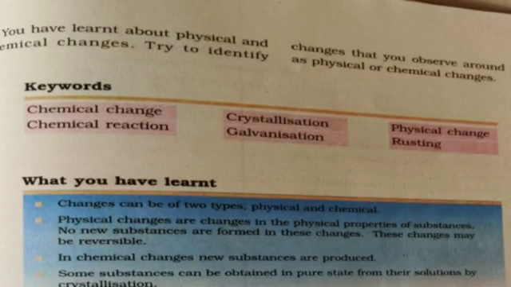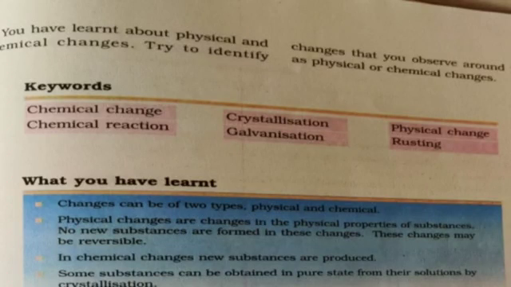Now, changes can be of two types, again it's very simple: physical change and chemical change. Physical changes are changes in the physical properties of a substance. No new substances are formed in this change, and this change may be reversible. Again, what are physical properties?